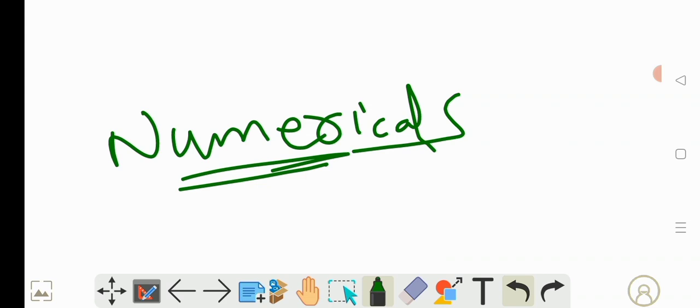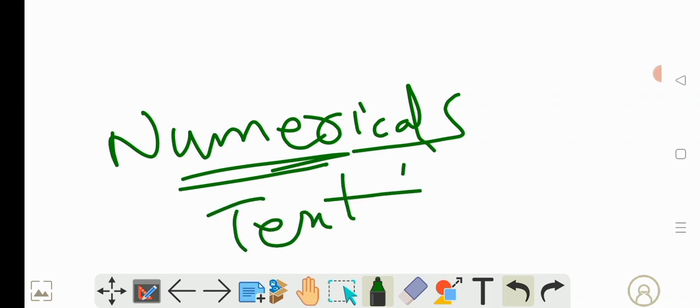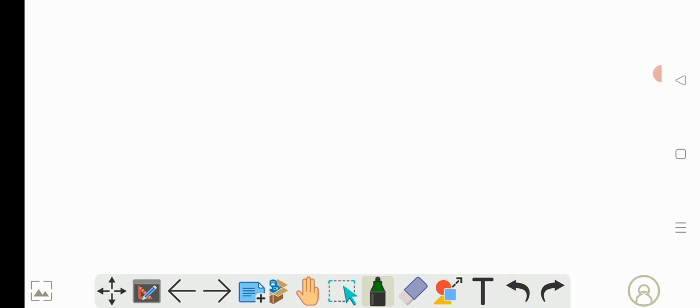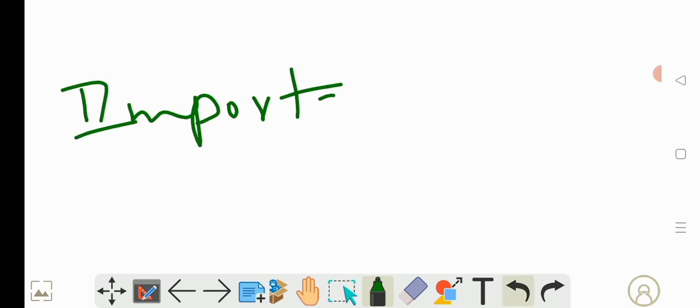Understood? So first and foremost thing is textbook reading. So when do you read the textbook? Once your teacher completes the portion, you can start reading the textbook, and while reading, mark whatever the important points. Marking important points.